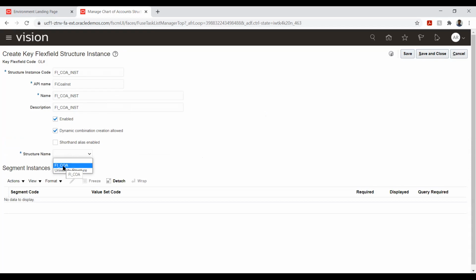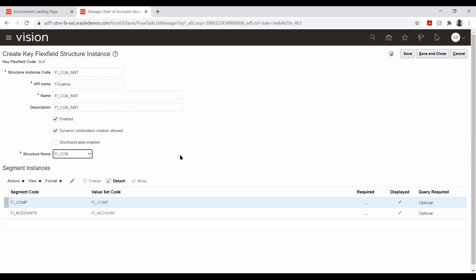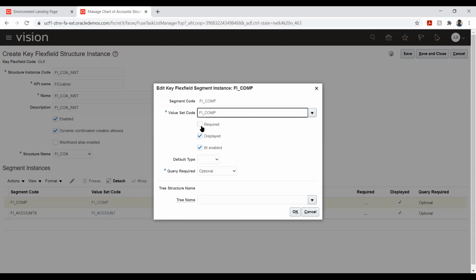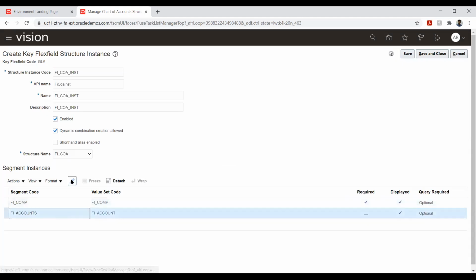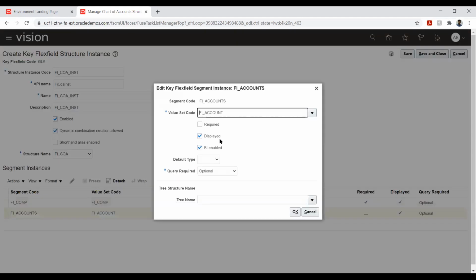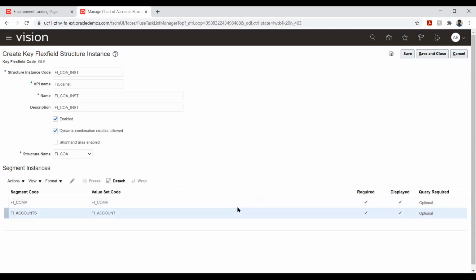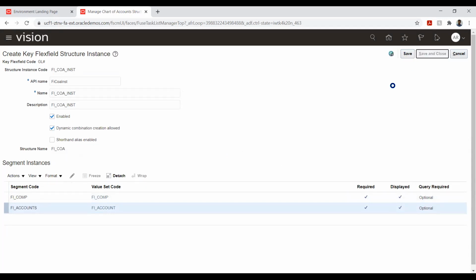So I'm just attaching FI COE. Okay, this has pulled in automatically. What I will do is say it is required and save this, which means this will be applicable to be entered when I'm making the transaction. Okay, so I'm just saving this.